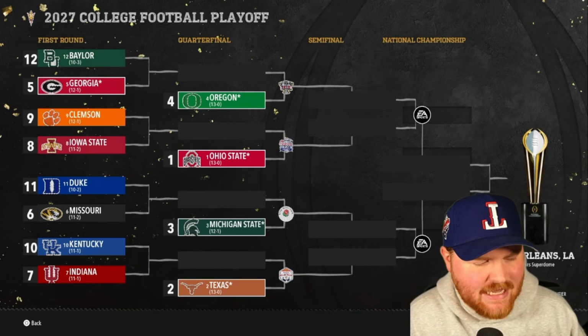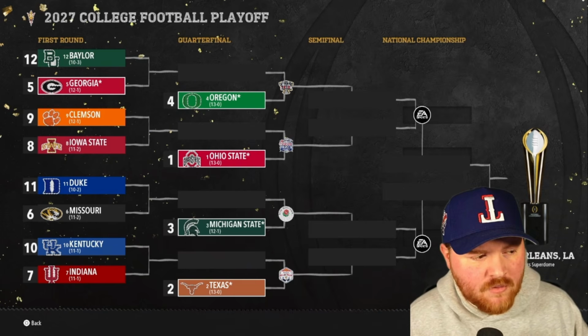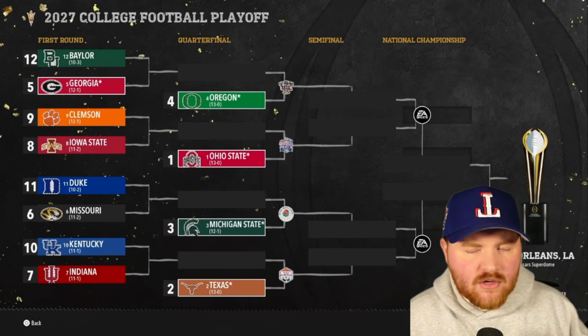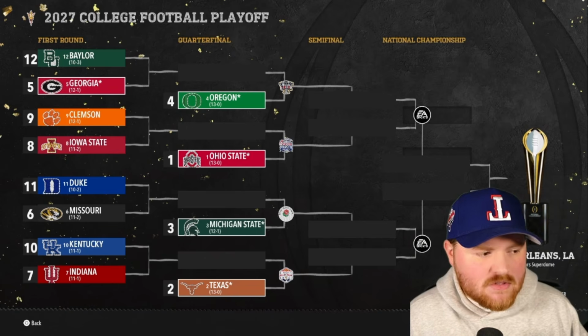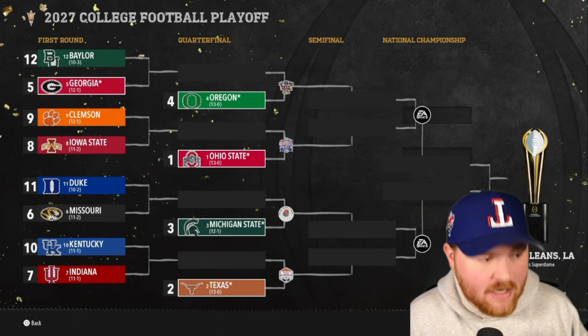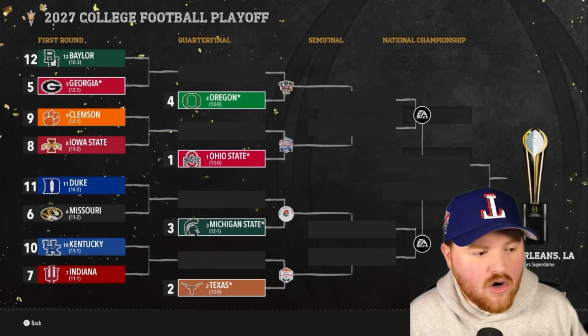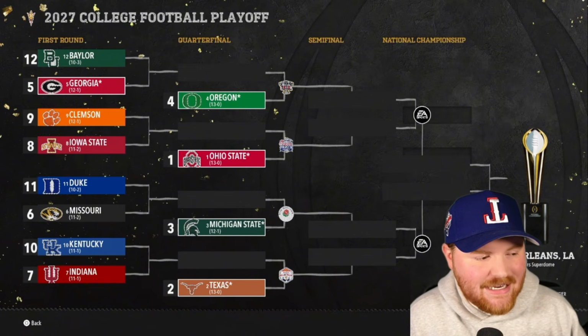Clemson and Ohio State, that's the Heisman Trophy winner versus our most impressive team yet, Iowa State. 3 straight playoff seasons, can they win a playoff game? They are 0-2 so far. Winner takes on number 1 seed Ohio State in the Peach Bowl.